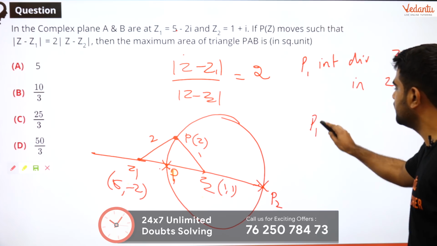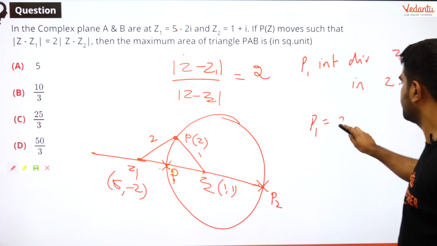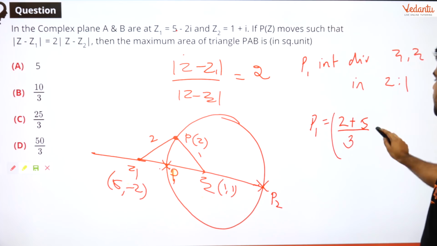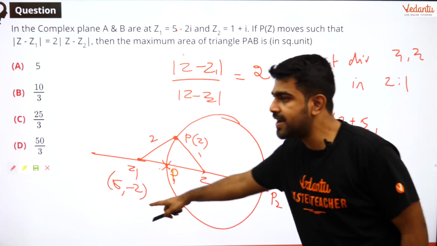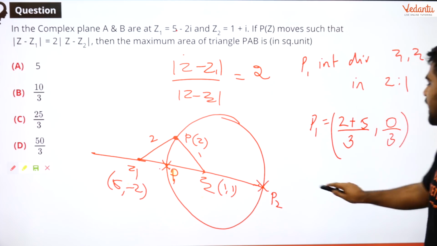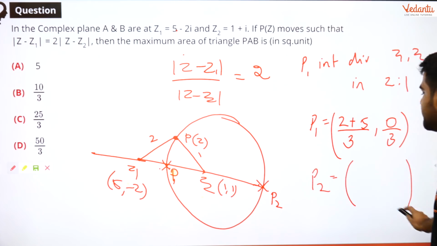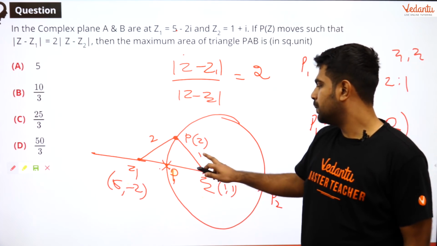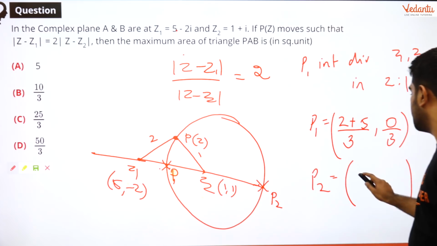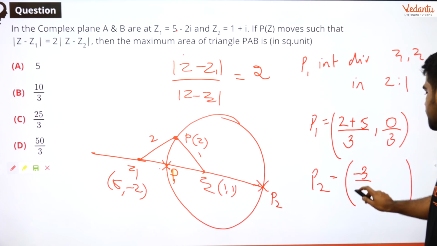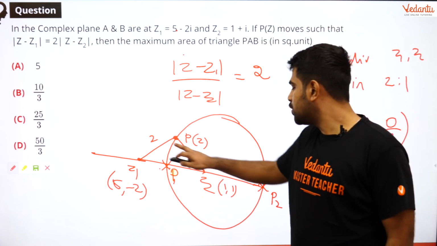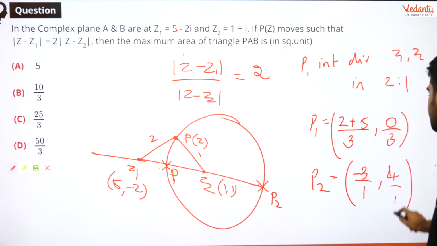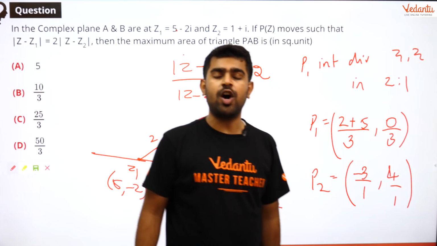So P1 is nothing but (2 into 1 plus 1 into 5) divided by (2 plus 1), comma (2 into 1 plus 1 into -2), which will be (7/3, 0). And what is P2? P2 is external division, external division in the ratio 2:1. So it is going to be 2 into 1 minus 1 into 5, which will be -3, divided by 2 minus 1, which will be 1, so -3, comma 2 into 1 minus 1 into -2, which will be 2 plus 2, which will be 4 divided by 1. So these are the two end points of my diameter.